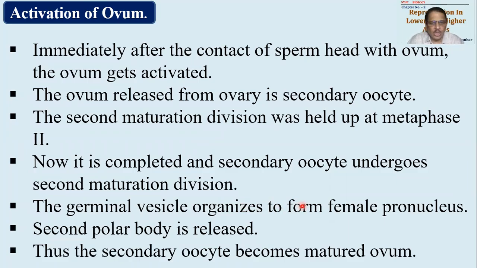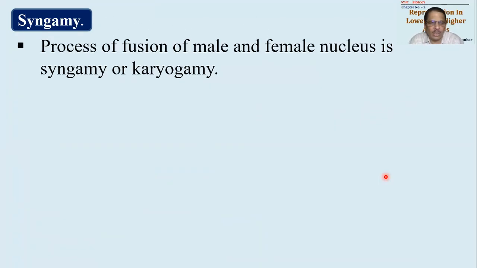So now secondary oocyte will become matured ovum, लेकिन उसके पहले उसका ootid बनेगा, ootid से वो matured ovum में convert हो जाएगा. So this is activation of ovum. Without activation of ovum, further processes will not take place. And now there is an actual process of syngamy. Syngamy means mixing of the nuclear materials or nuclear content.